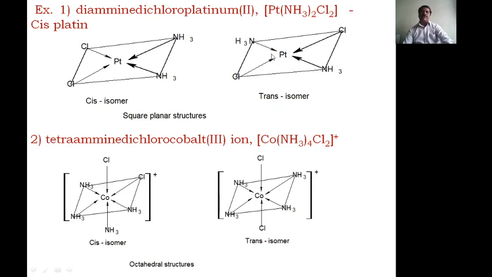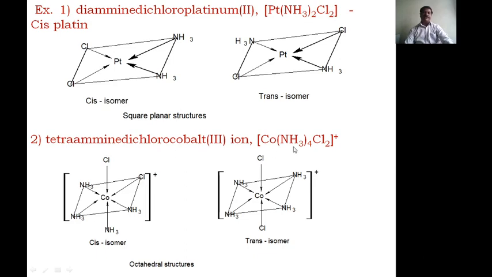The platinum here, therefore amino will be here, that is the opposite trans form, and this is the chloro on the opposite side, and therefore this is called a trans isomer, transplatin. This is cisplatin, the diamminedichloroplatinum(II). Second, the example is tetraammine